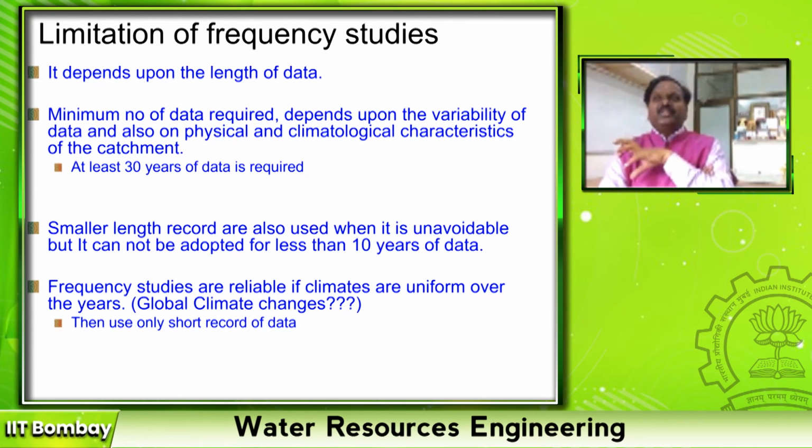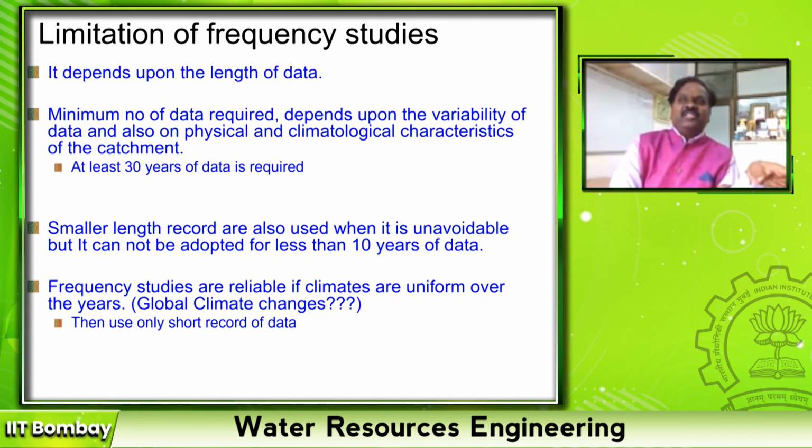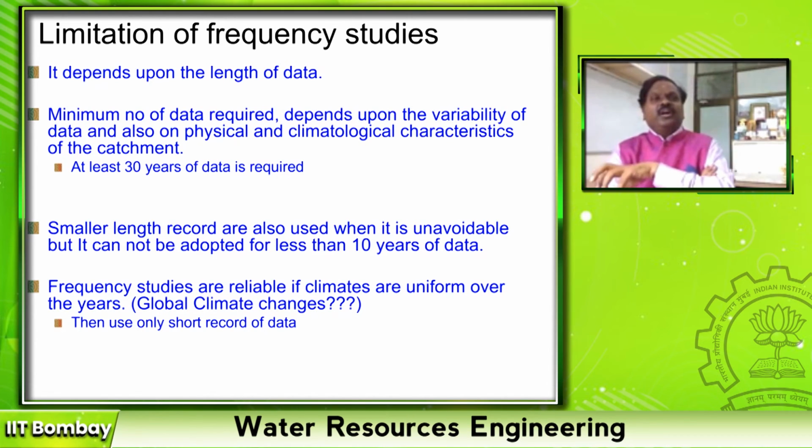Then people started using this analysis called regional flood frequency analysis. For example, if it is flooding at one basin, it will definitely flood in the adjacent basins. How much is that region uniform, or how homogeneous is the region? All the homogeneous regions will have the same magnitude of the flood quantile. The equations for estimation of the flood may be different, but the return period of the floods remains the same.